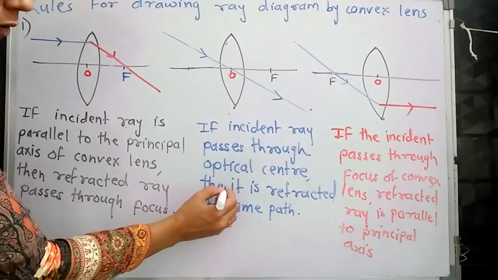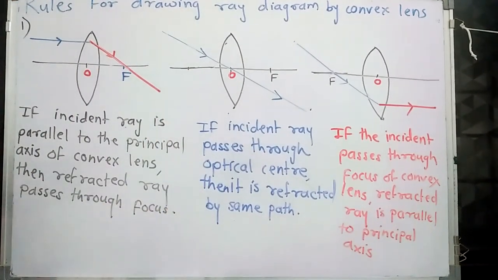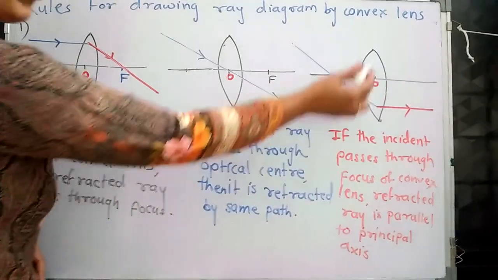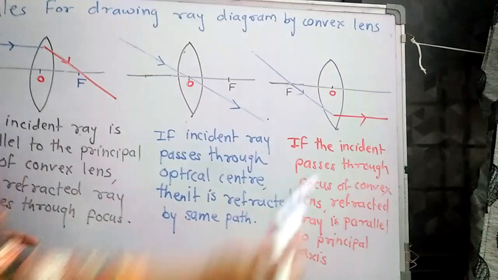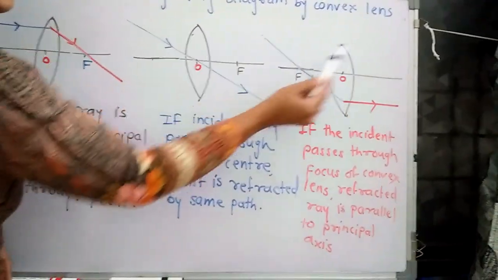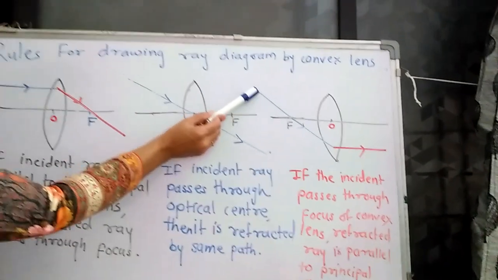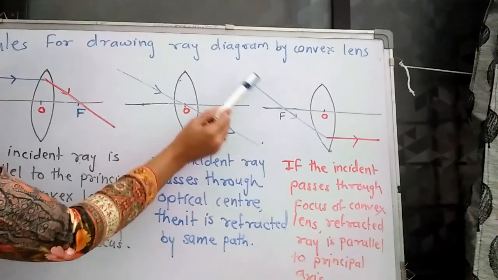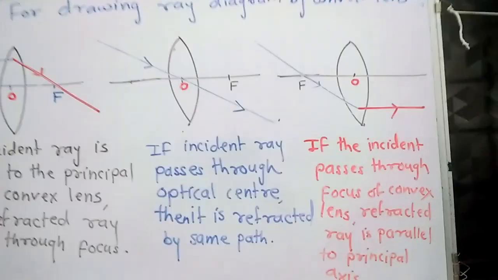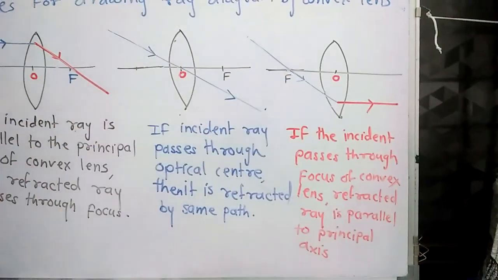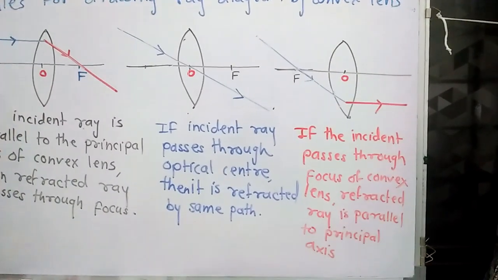Now we have to study the third rule. The third rule is the opposite of the first. Here we have a convex lens. We know there are two focus points, one here and one here. If the incident ray passes through the focus, this blue color ray being the incident ray, how would it get refracted?